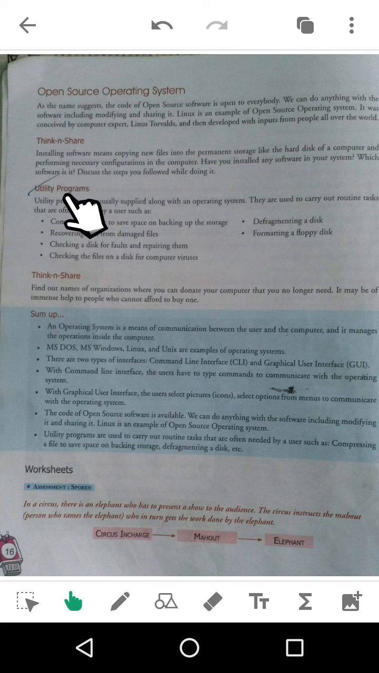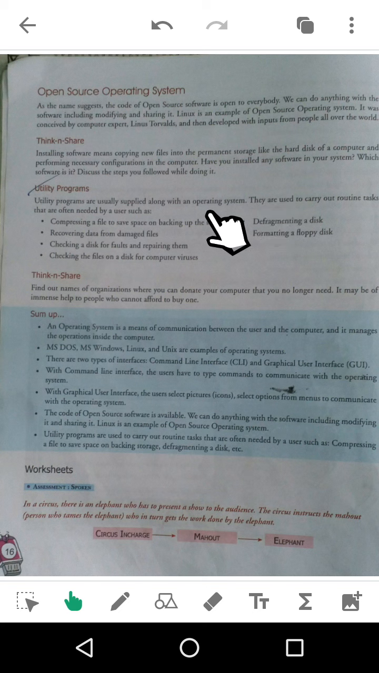Now we'll discuss utility programs. Utility programs are designed to do certain tasks. If you want to do certain tasks on a computer but you don't have the particular software for it, meaning the default software is not available, then you have to use utility software. For example, antivirus software and disk manager. Utility programs are usually supplied along with the operating system, sometimes supplied, sometimes not. They are used to carry out routine tasks.